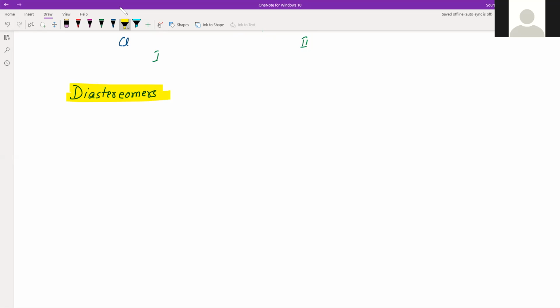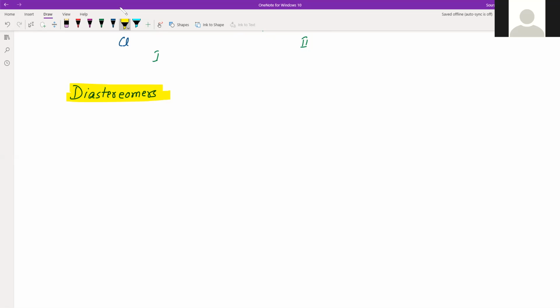Stereoisomers which are not mirror images of each other are called diastereomers, and the phenomenon will be called diastereomerism. Now, these stereoisomers, I hope you already know this. If not, then we'll discuss it in the next class.